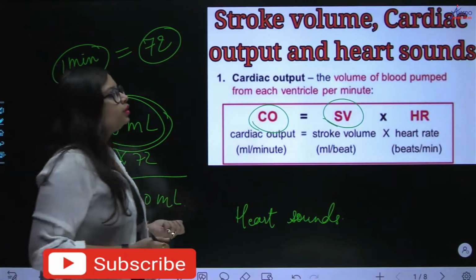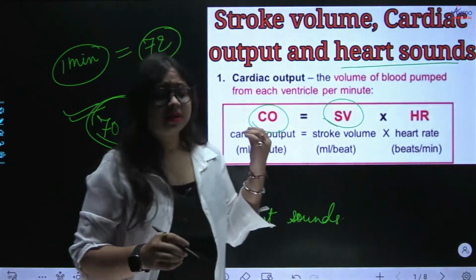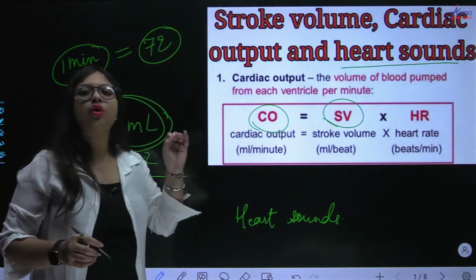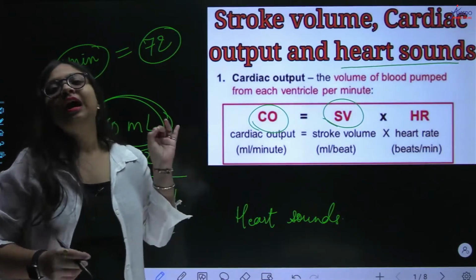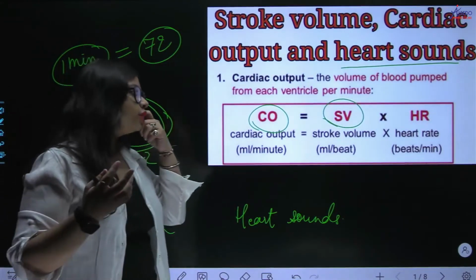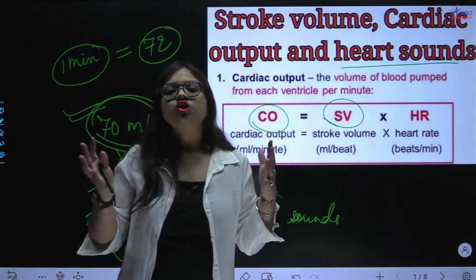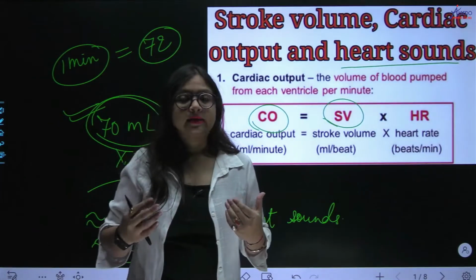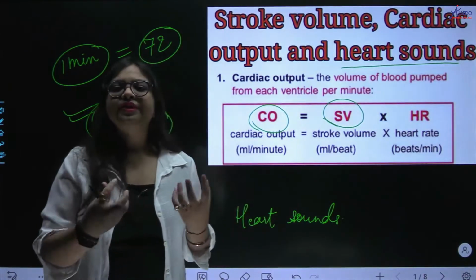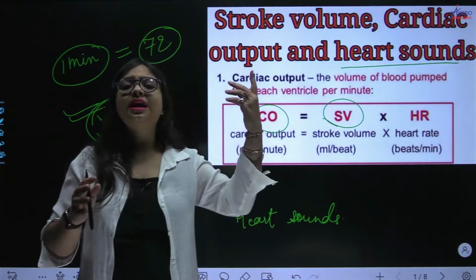Now let us move on to heart sounds. We keep saying the heart is beating. Even you must have gone to a doctor, and I am sure all of you must have had your heart sounds checked by a doctor with a stethoscope. So what are these heart sounds made up of? When I told you about the cardiac cycle, I told you that when the ventricles contract, first, let us start with the atria.